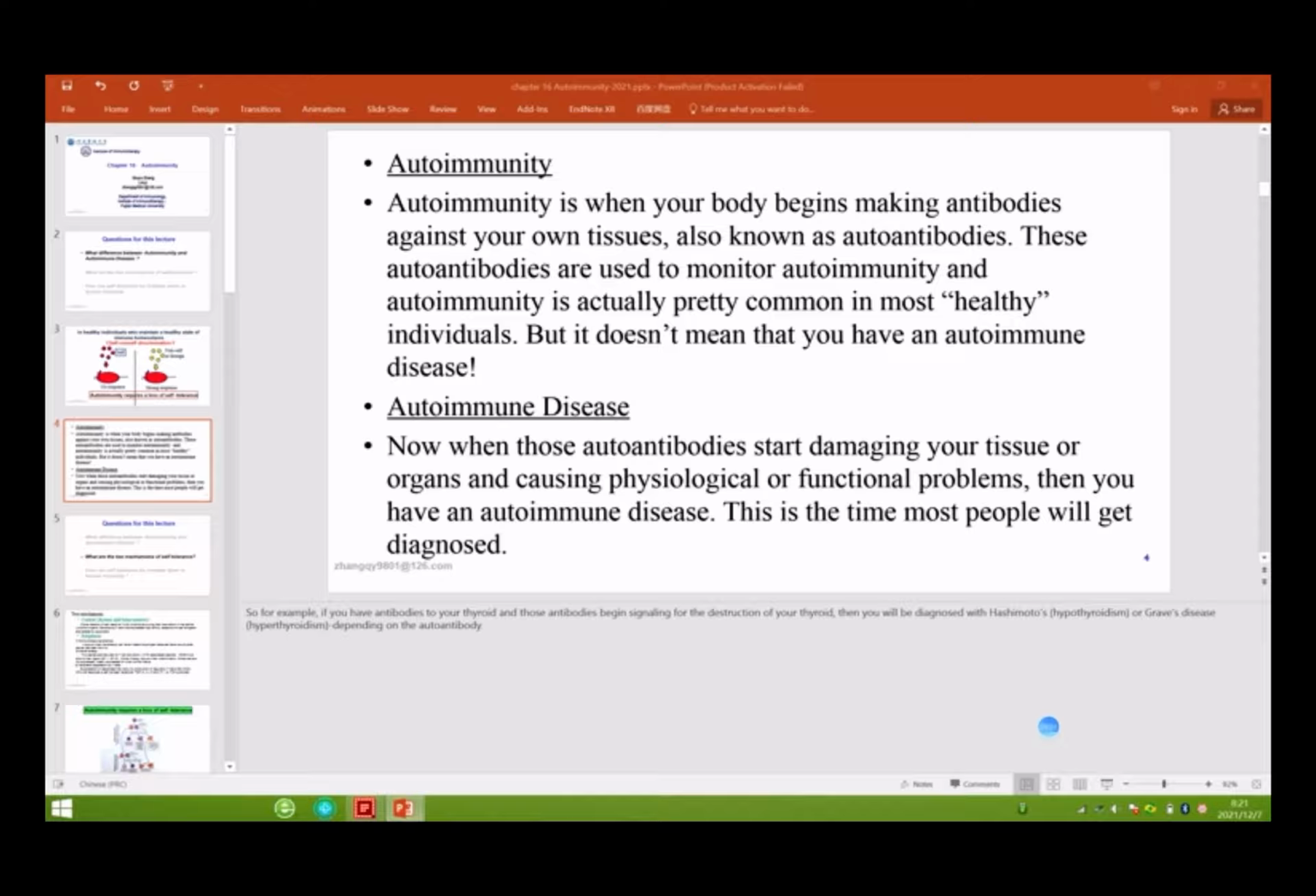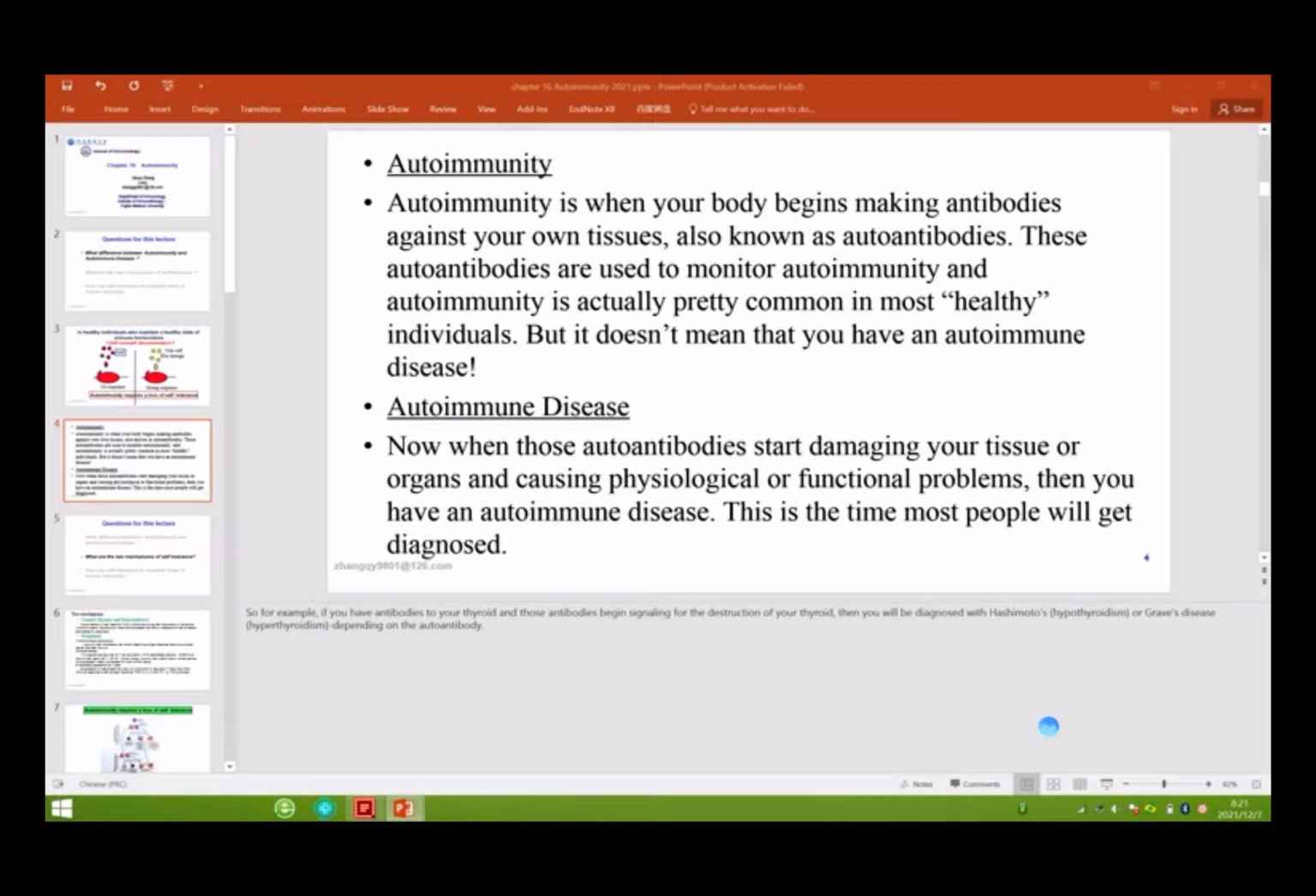This antibody can be used to monitor autoimmunity. So autoimmunity is actually pretty common in most healthy individuals, right? For everyone we have autoimmunity. We have autoantibody in our body, but it's not disease. So if we can detect autoantibody in our blood, in our serum, that does not mean that we have autoimmune disease, right?